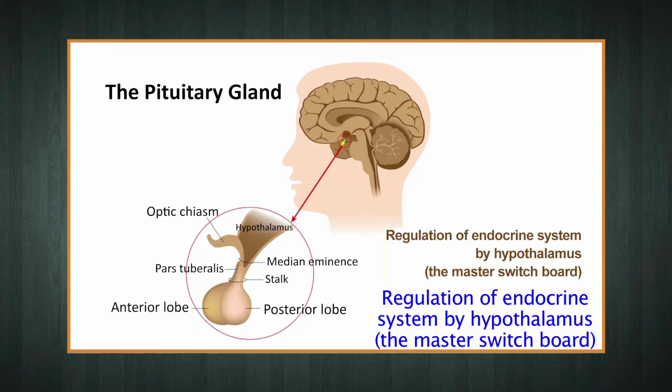It is this very close relationship that frames the nervous and the endocrine systems together as the neuroendocrine system. The hypothalamus, which is also known as the master switchboard, is the part of the brain actually involved in the process of controlling the endocrine system.